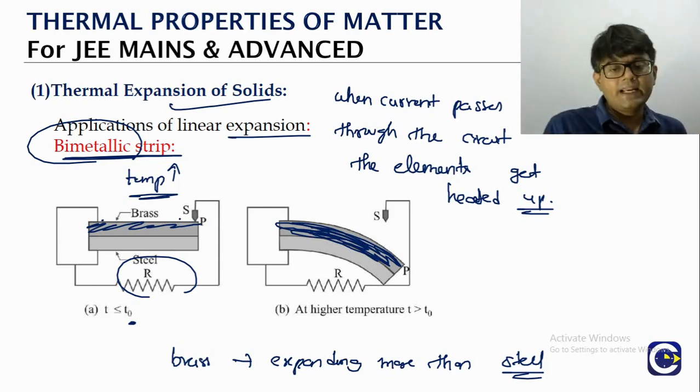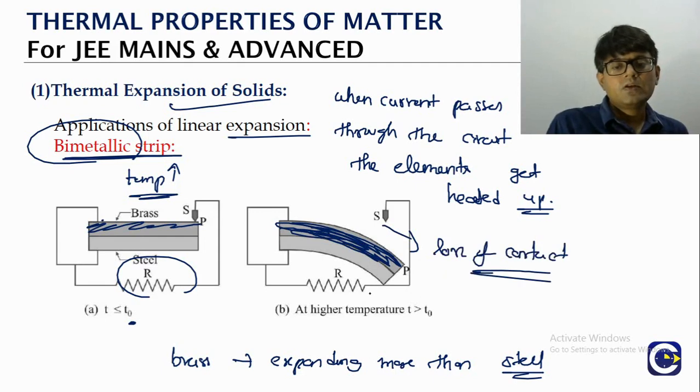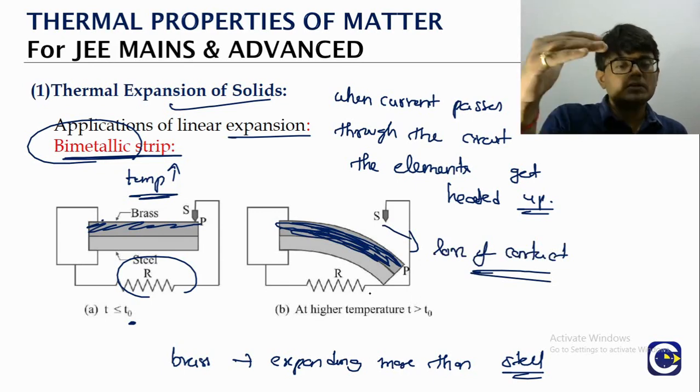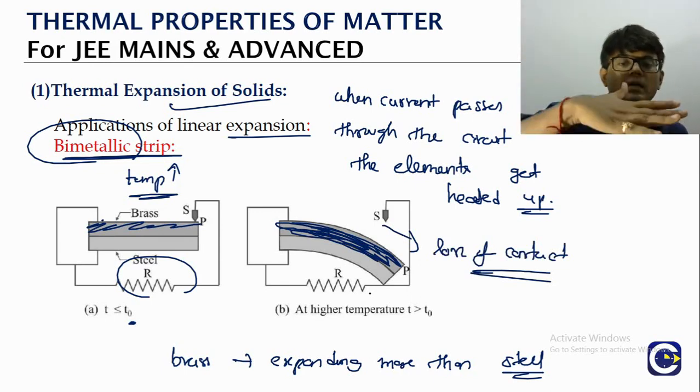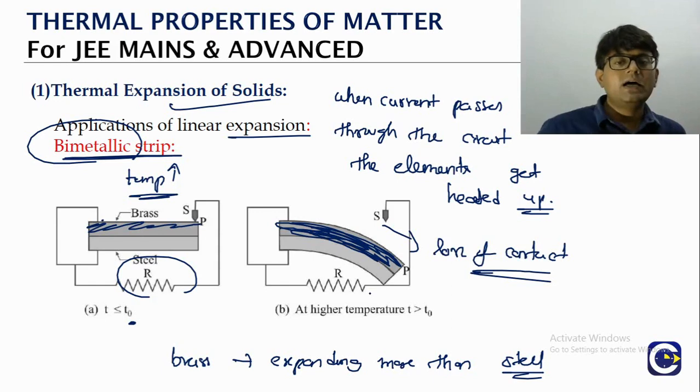Now when it is bending, you see that obviously there is a loss of contact. So the electrical current will be stopped. Now slowly the bimetallic strip will start getting cooled. Once it is cooling, it will try to regain the original shape, because cooling means the dimensions will decrease now.